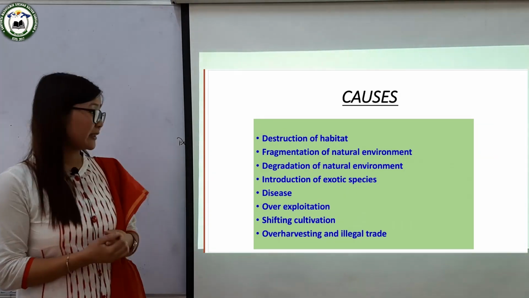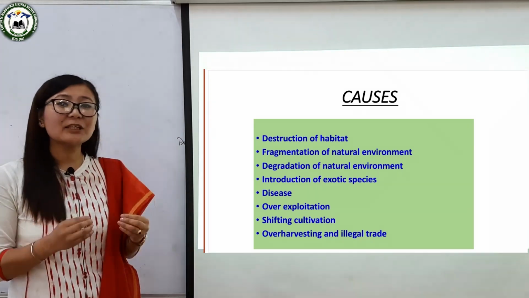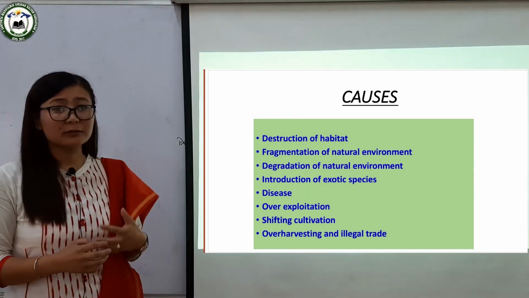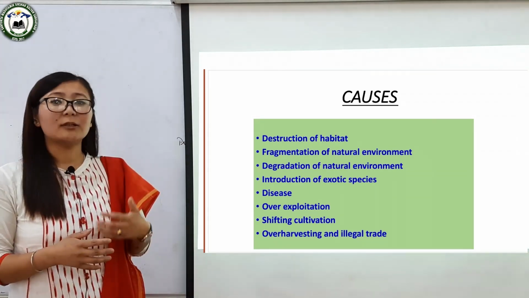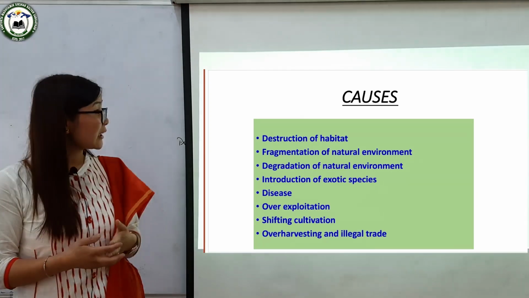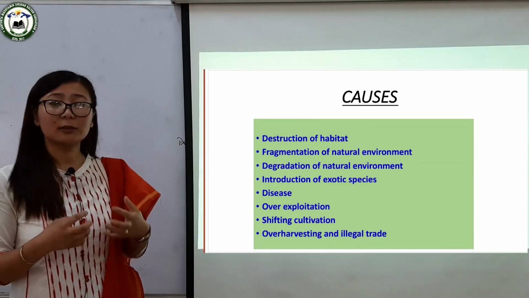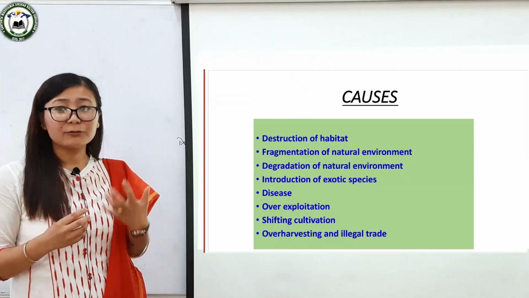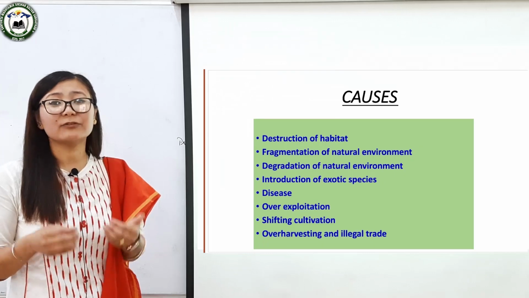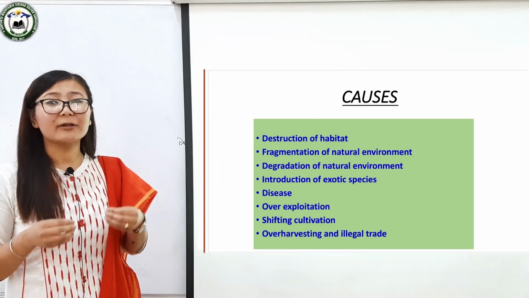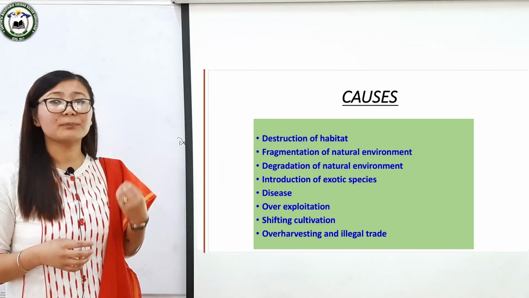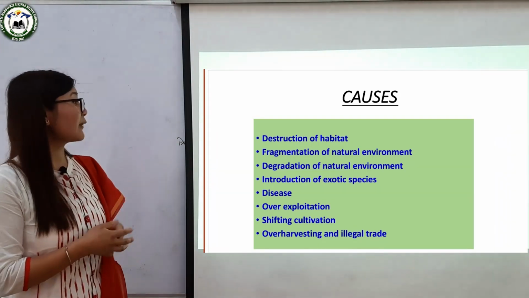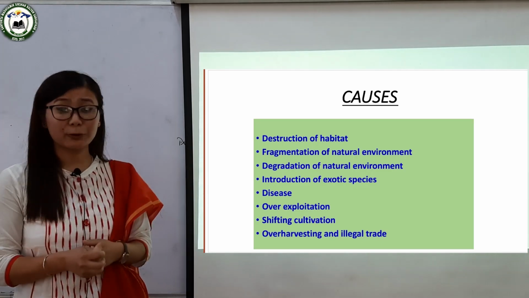So, destruction of habitat. Destruction of habitat is the major cause of biodiversity loss. Destruction of habitat occurs due to pollution, overexploitation, deforestation and global warming. Species which are physically large and those which live in forests or oceans are mainly affected by the destruction of habitat.